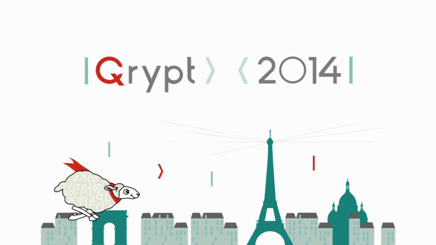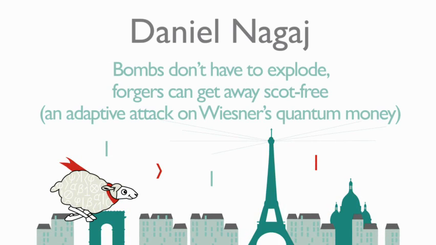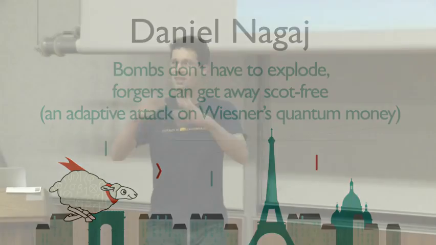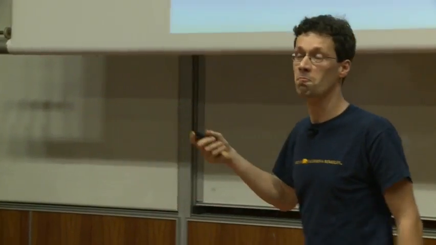I'm going to tell you about work that we have done in the last semester at Berkeley with Or Satat and Aaron Broduch. And it's a work about attacking a protocol that's actually not done in this way. We're attacking a straw man, but it's so interesting that I'm going to tell you about it anyway. So the talk is an adaptive attack on Wiesner's money.